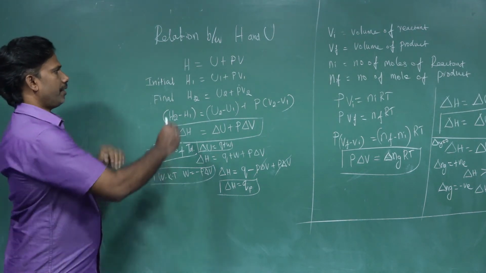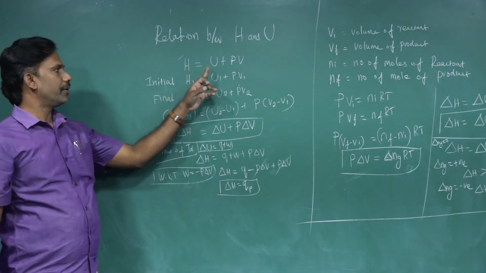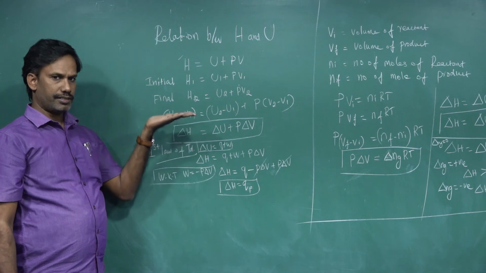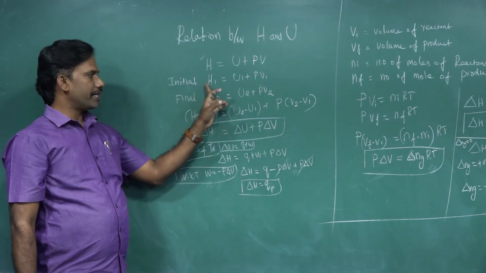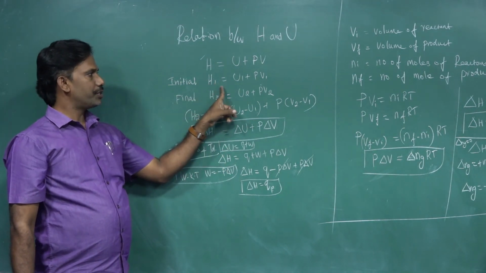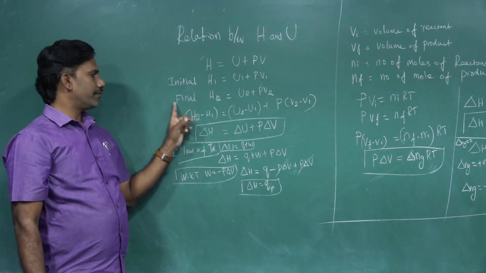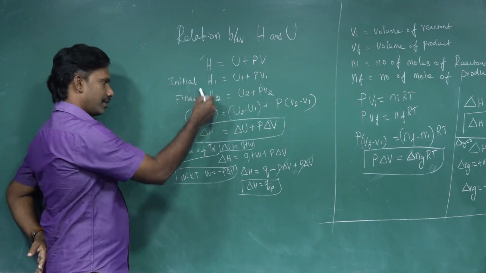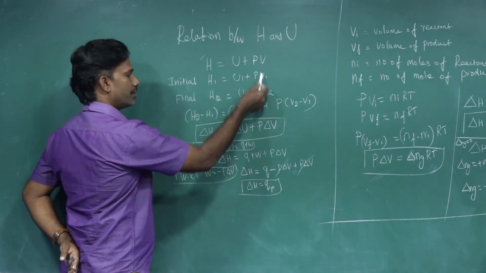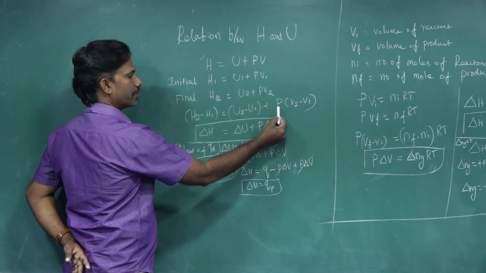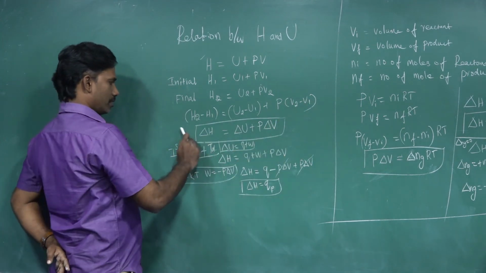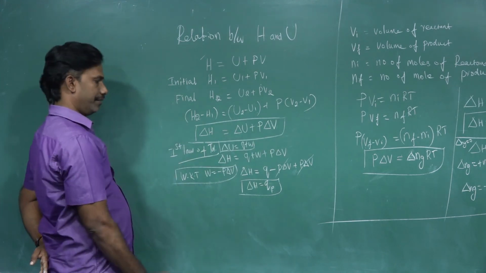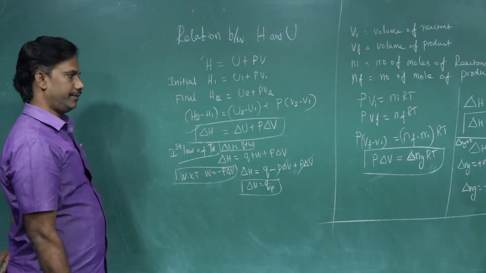Normally enthalpy H equal to U plus PV. Considering the initial and final state of the system, for the initial state H1 equal to U1 plus PV1. For the final state H2 equal to U2 plus PV2. Then the change in enthalpy, H2 minus H1, is equal to the change in internal energy, U2 minus U1, plus P times V2 minus V1. So this is del H equal to del U plus P del V. This is the relation formula.